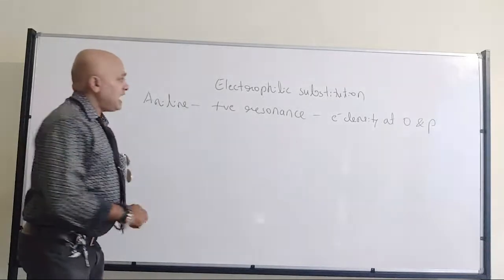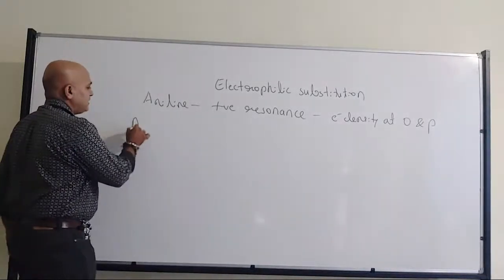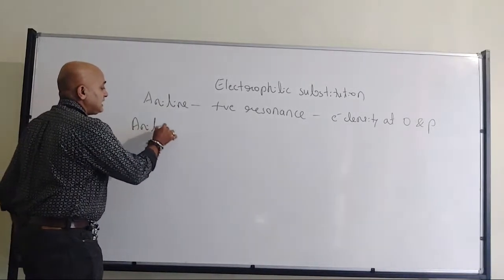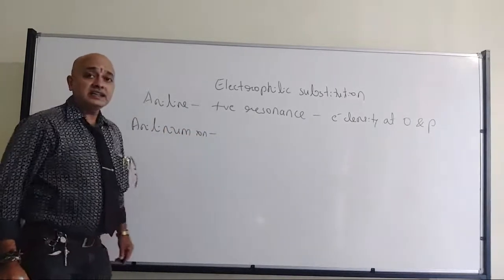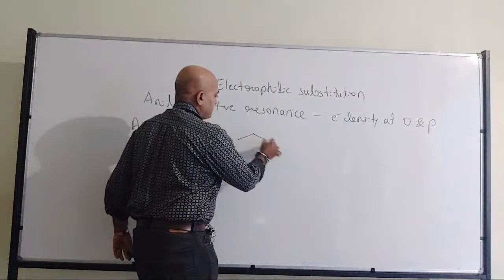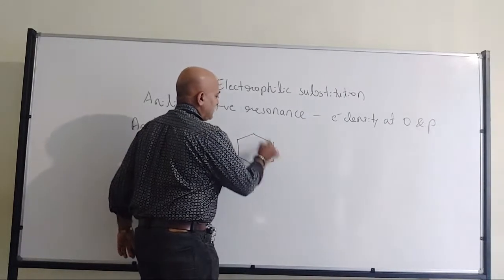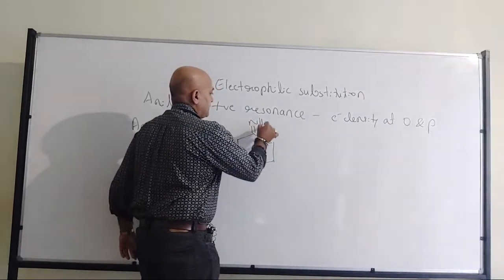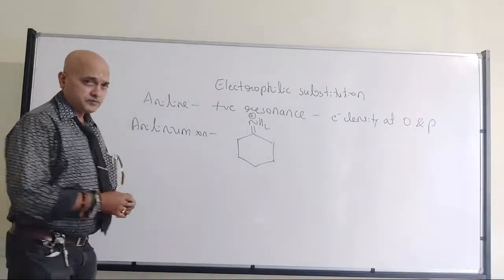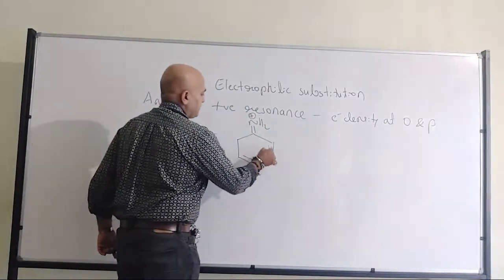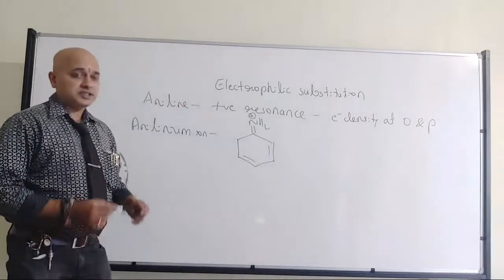Now, we have another condition where we have the anilinium ion. We have the anilinium ion, where there will be an intermediate in which the amino group will be having a positive charge, right?